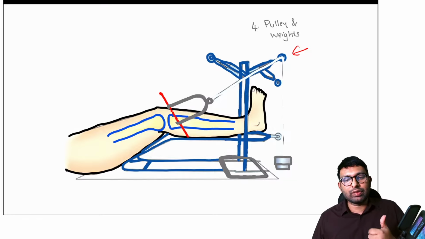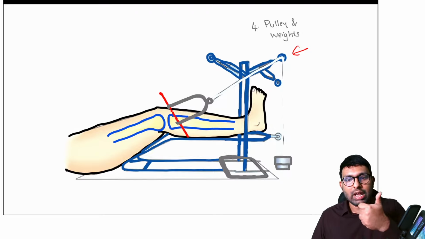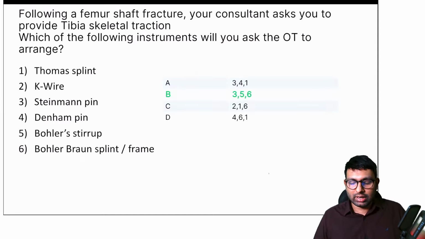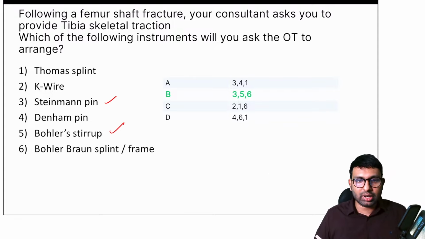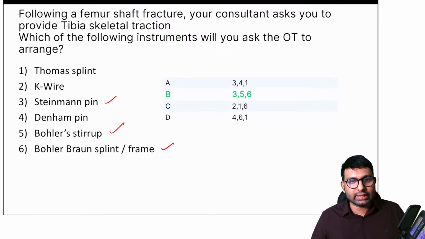So what are the things that we need to use? We have to use a Steinman pin, not a Dunham pin, a Steinman pin. We have to use a Bowler stirrup. We have to use a Bowler-Braun splint, and we have to use pulleys and weights. So the options that we have here are Steinman pin, Bowler stirrup and Bowler-Braun splint or frame. Okay, so this was the answer. Most of you got it right. Okay, it is 3, 5, 6.